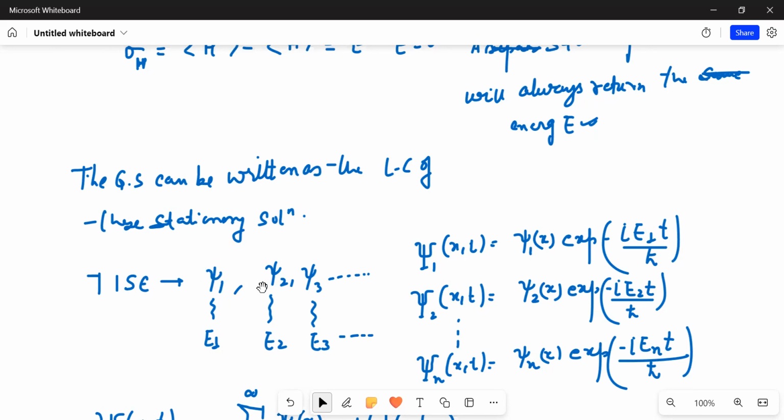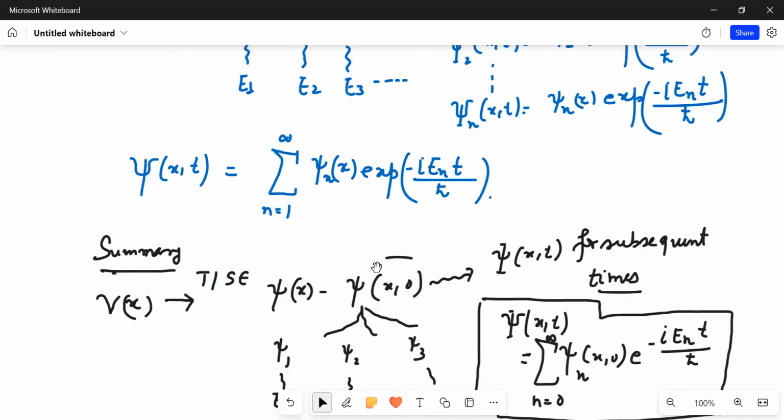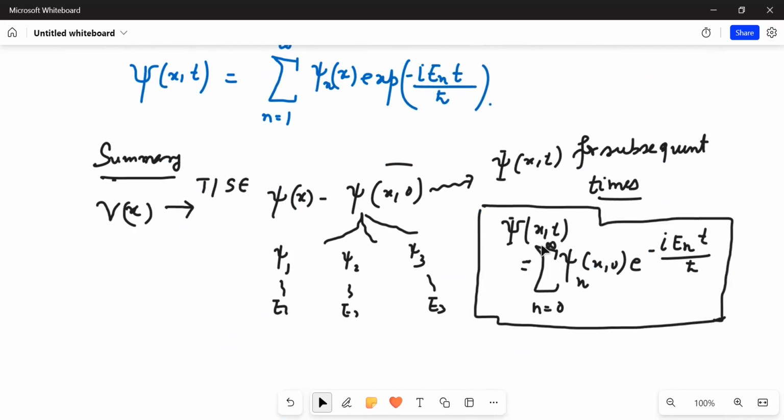If ψ2 is a state with energy E2 and ψ3 is a state with energy E3, then ψ(x,t) can be written as a sum of terms, each with the energy eigenvalue corresponding to its eigenfunction. In summary, we will be given a potential V(x) and a starting wave function ψ(x,0). For all future times I would need to solve the time independent Schrödinger equation, and then I will be able to write my wave function for all future times.